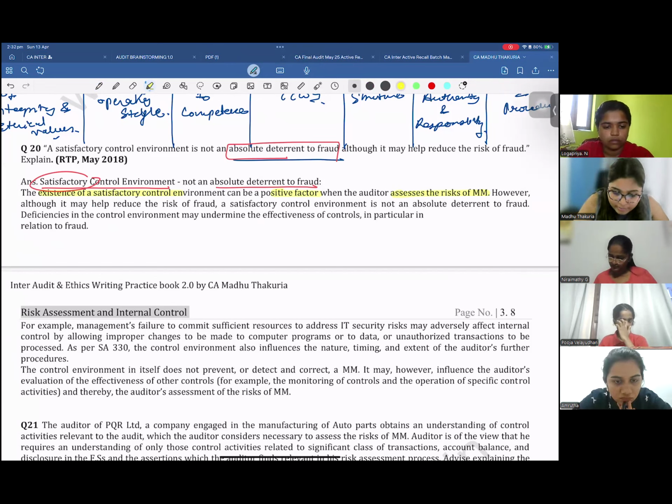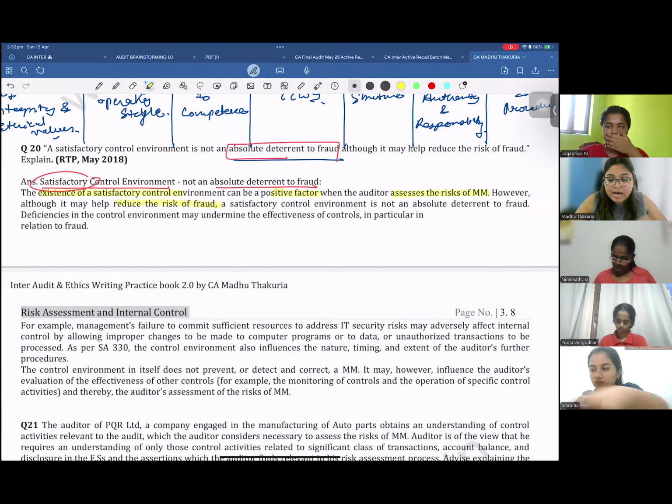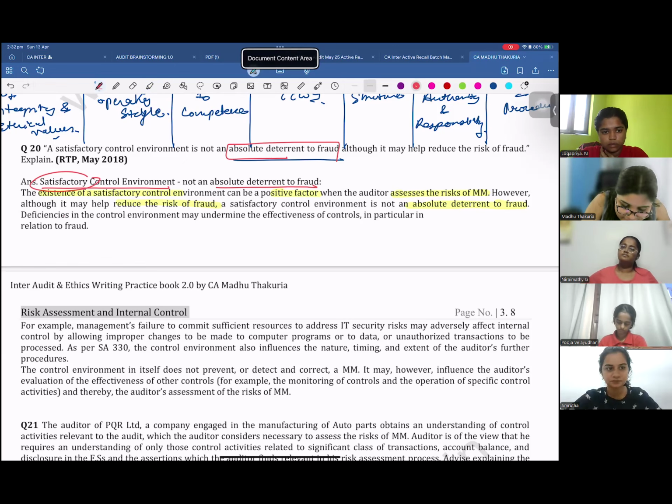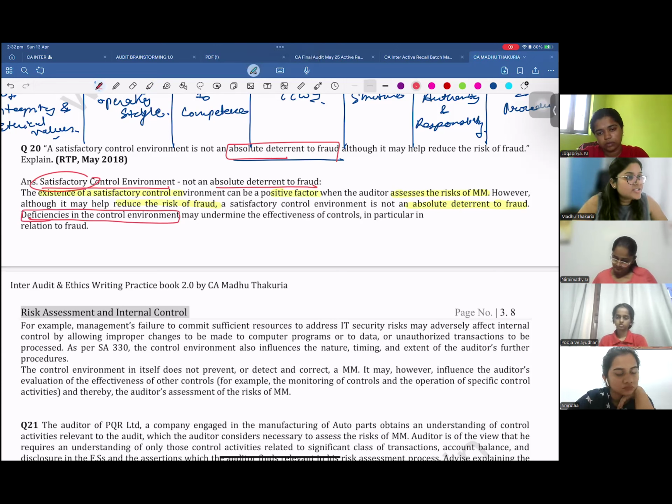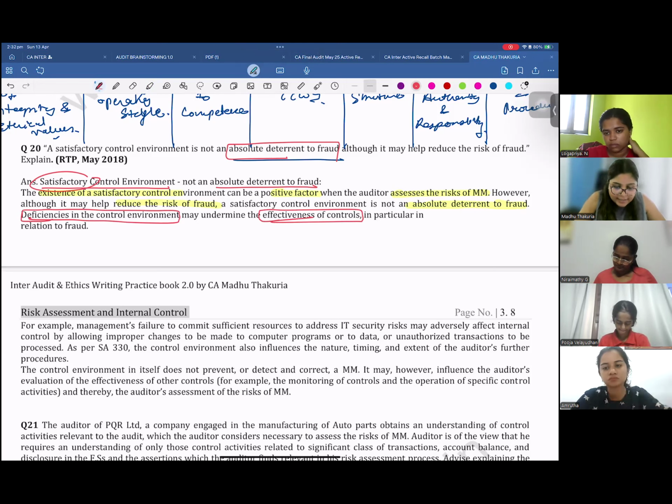However, although it may help you reduce the risk of fraud, a control environment is not an absolute deterrent of fraud, because there can be deficiencies in a control environment. And these deficiencies may undermine the effectiveness of control. And then they have given an example.